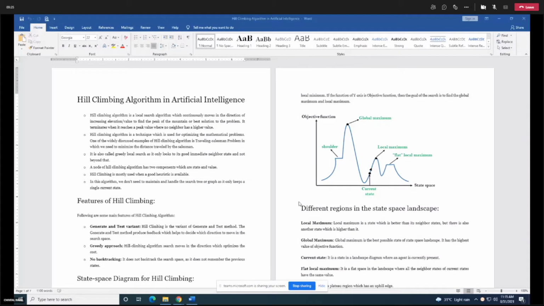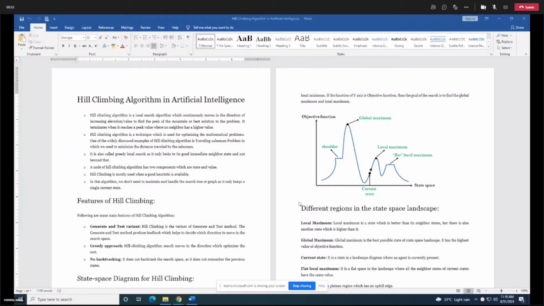It mimics or simulates the nature of one climbing the hill. So you are at the bottom, and now what you need to do, you need to move to the peak of the mountain. So there is a direction fixed over here. You need to move in a direction of increasing elevation or altitude so that you can reach the mountain. That is what a hill climbing algorithm is.